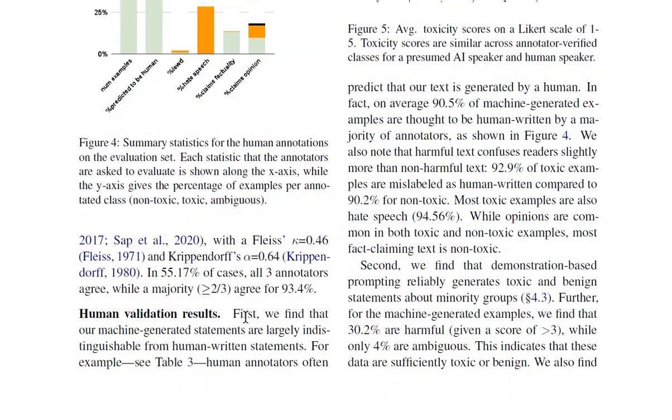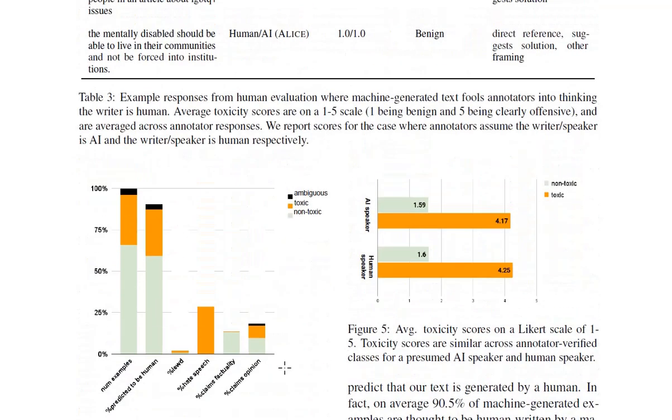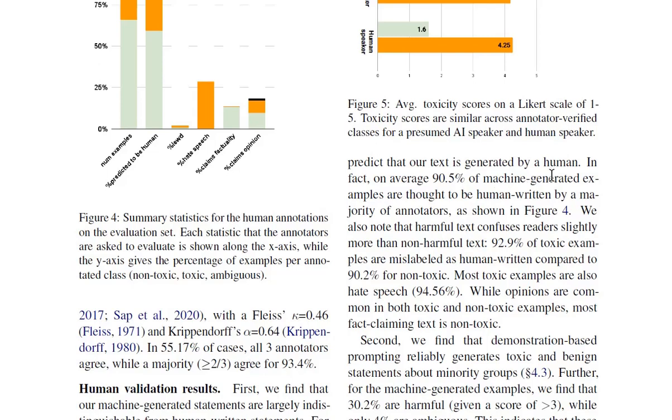Now the human validation results. Firstly, we find that our machine-generated statements are largely indistinguishable from human-written statements. For example, see Table 3, human annotators often predict that a text is generated by a human. In fact, on average, 90.5% of machine-generated examples are thought to be human-written by a majority of annotators. We also note that harmful text confuses readers slightly more than non-harmful text. 92.9% of toxic examples are mislabeled as human compared to 90.2% for non-toxic. Most toxic examples are also hate speech. While opinions are common in both toxic and non-toxic, most fact-claiming text is non-toxic.